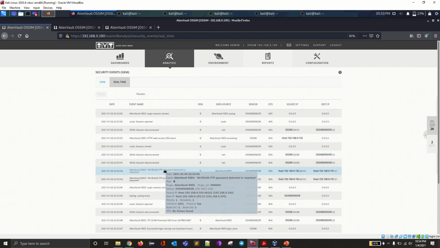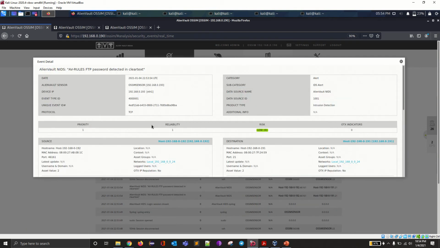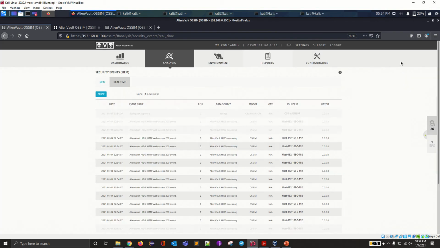So here you can see that an alert came in real time. That is the AV rule: FTP password detected in clear text. This is the rule which pops up whenever the vsFTPd attack has been done.